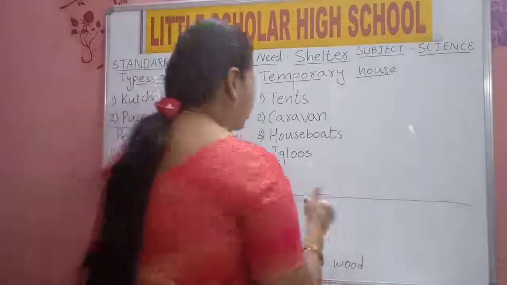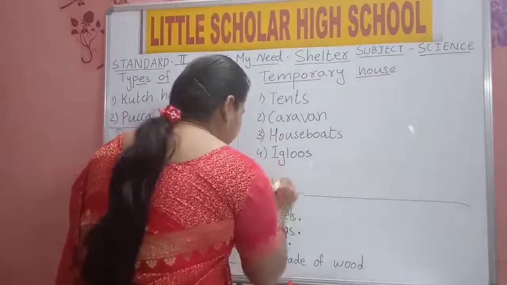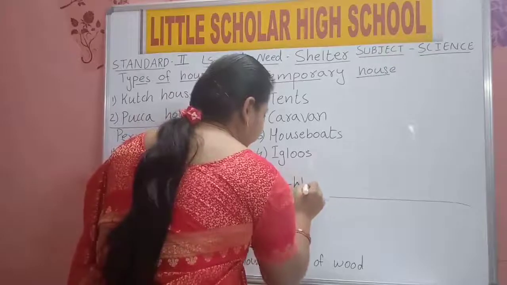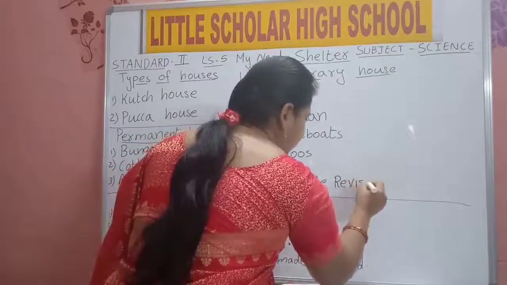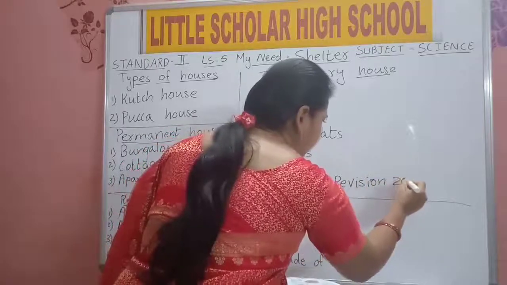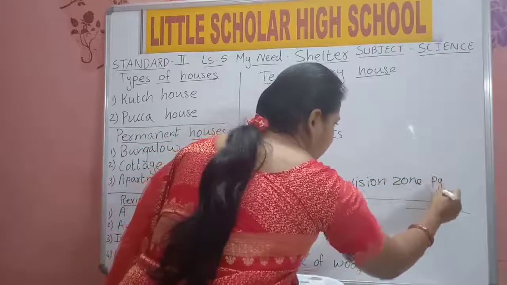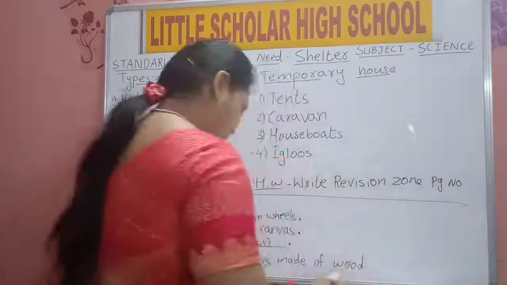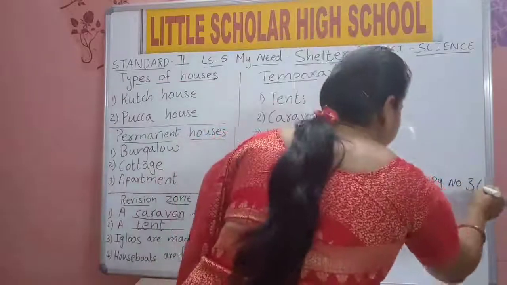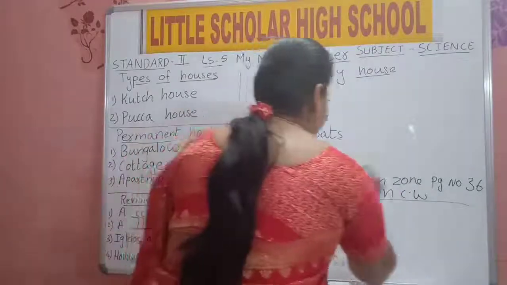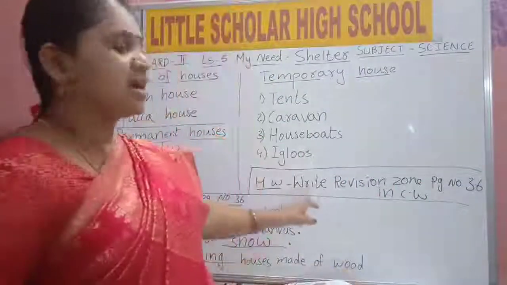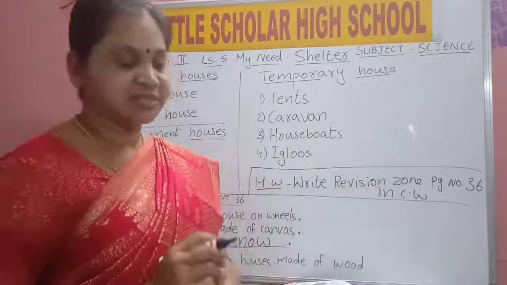I am giving homework. Write, W-R-I-T-E, revision, R-E-V-I-S-I-O-N, zone, Z-O-N-E, page number 36 in CW. Okay, today's work is what? Write revision zone, page number 36 in CW.